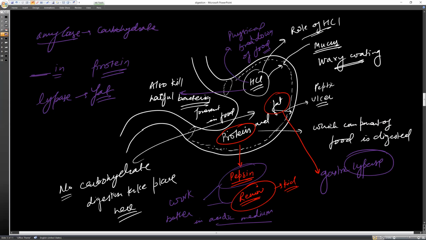Now, after about 40-50% of the food is digested, like 30% carbohydrate has been digested inside the mouth, and in the stomach it is not digested, but here the protein is also digested, fat is also digested. Now they are partially digested.